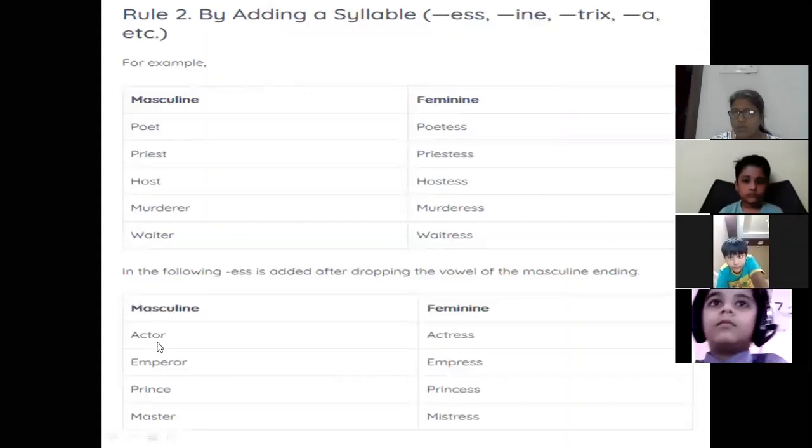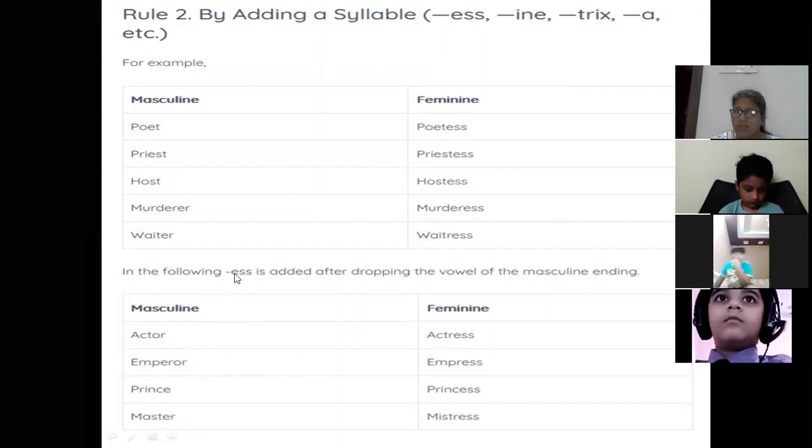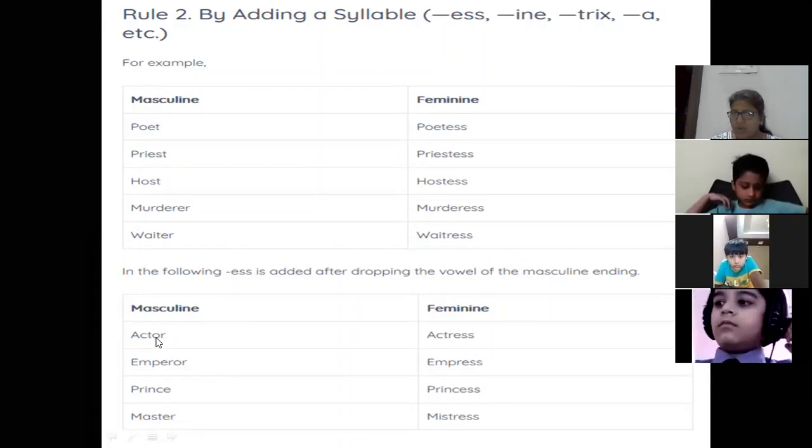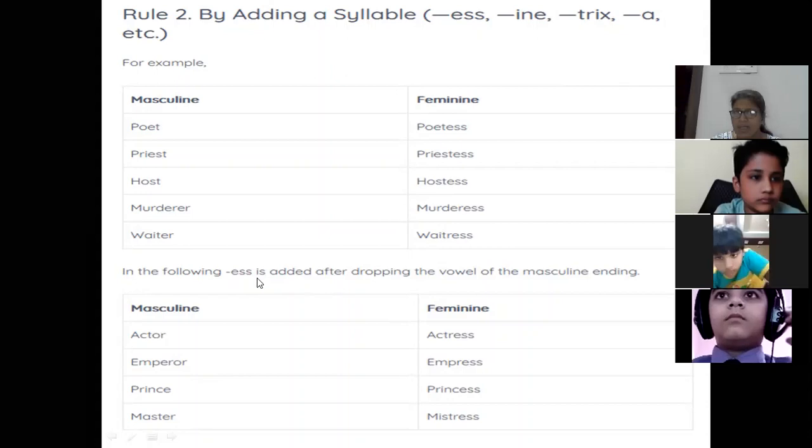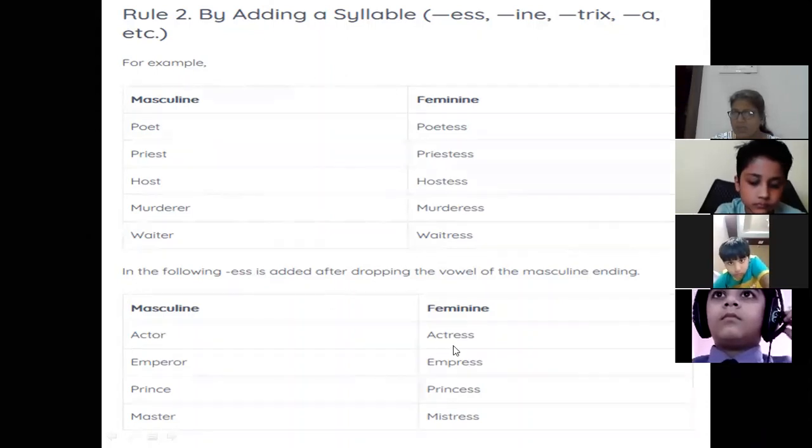So according to the rule, we are dropping this and adding E-double-S. So the spelling becomes ACTR. ACTO we have removed, and we have added E-double-S. So it is becoming actress.